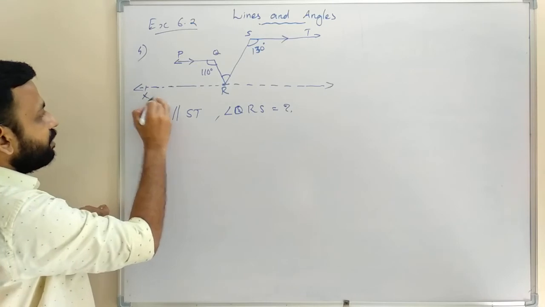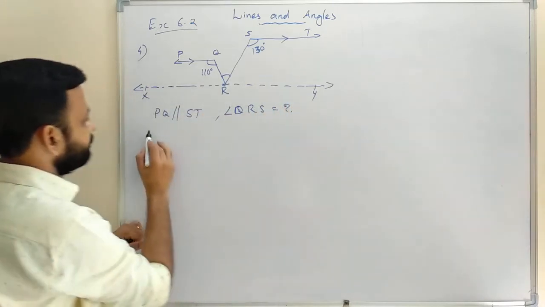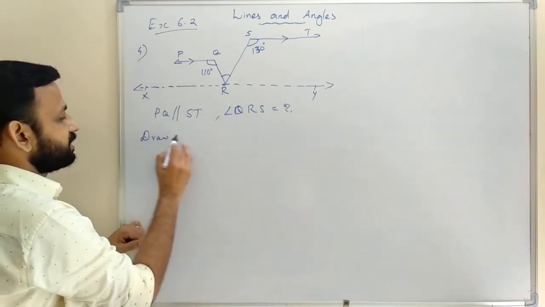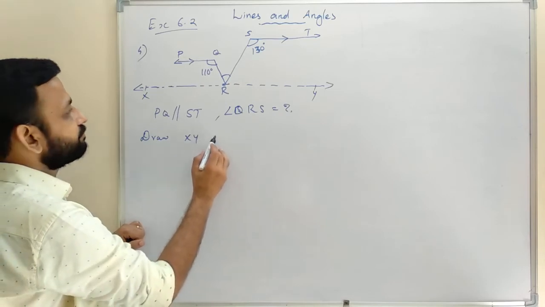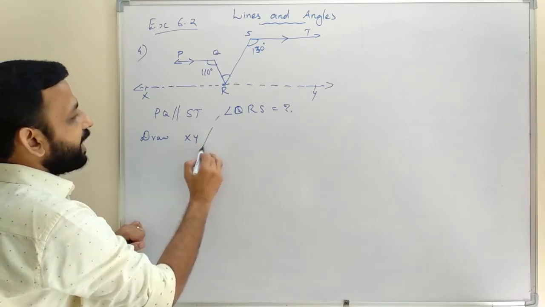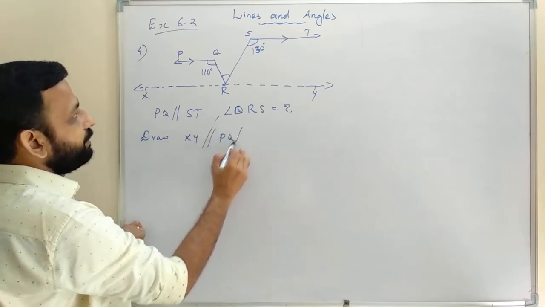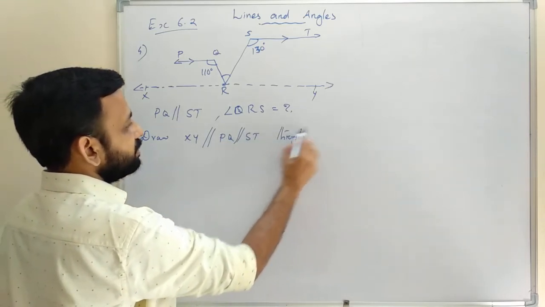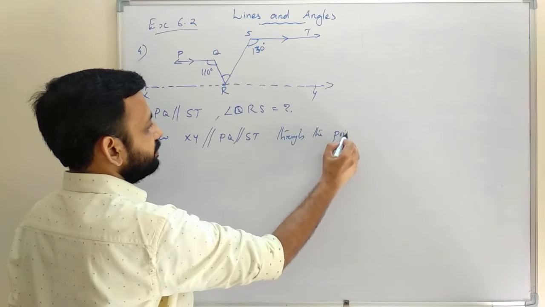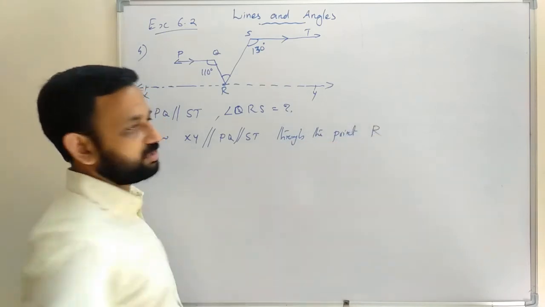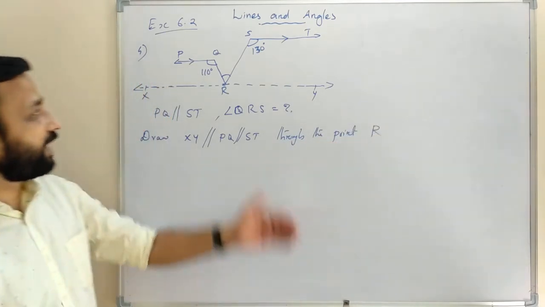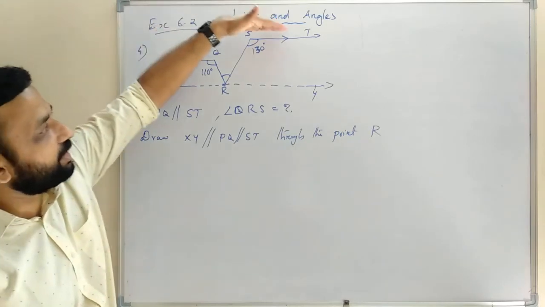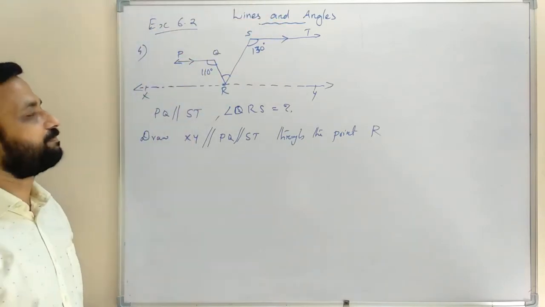So draw XY parallel to PQ parallel to ST through the point R. That is the construction.